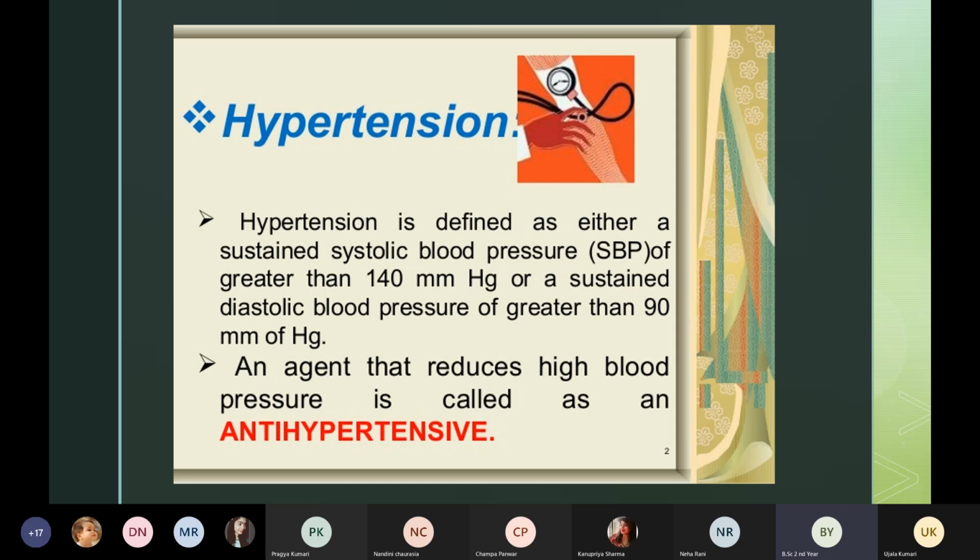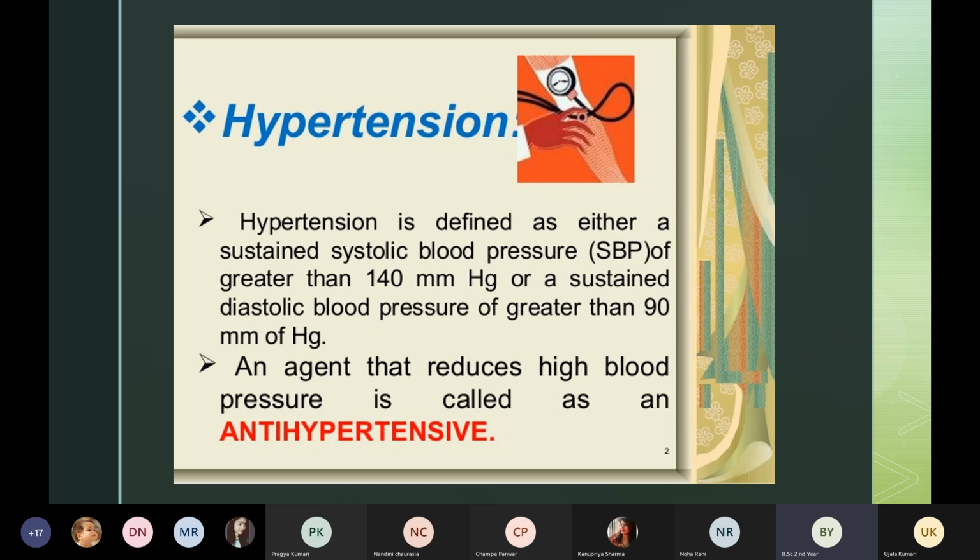And the diastolic normal is 80, right? So 80 to 90 is the range. If a patient is having 85 or 86, then we can still consider it as mild hypertension, but not severe.